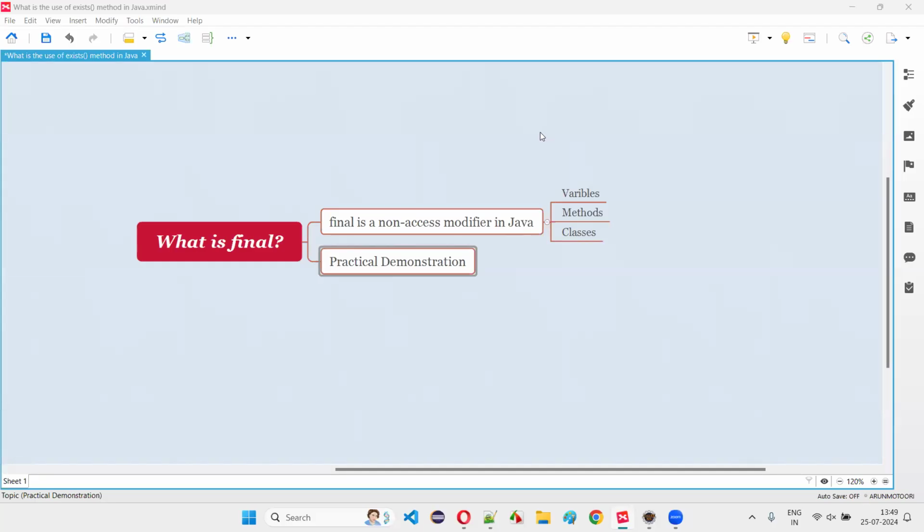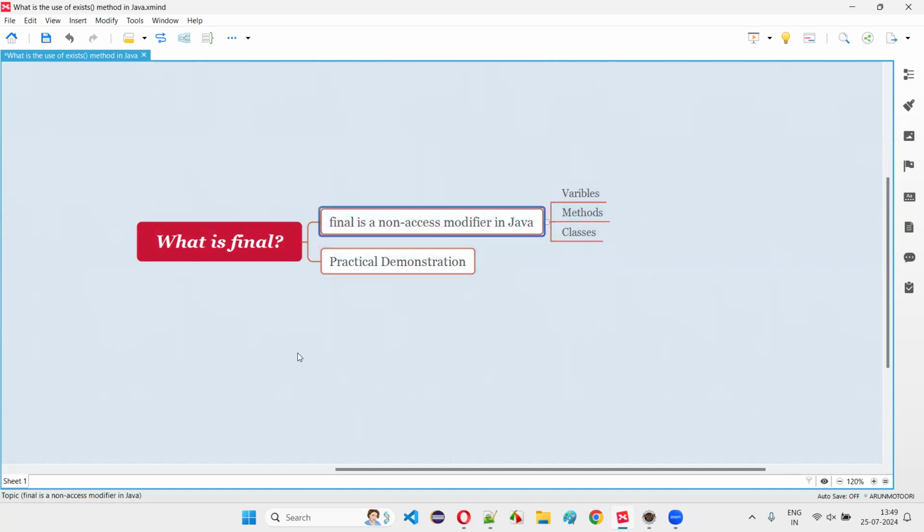In this session, I'm going to answer one of the Java interview questions. That is, what is final? Let me answer this question with practical demonstration. First of all, final is a non-access modifier in Java, and this non-access modifier can be specified before variables, methods, and classes.